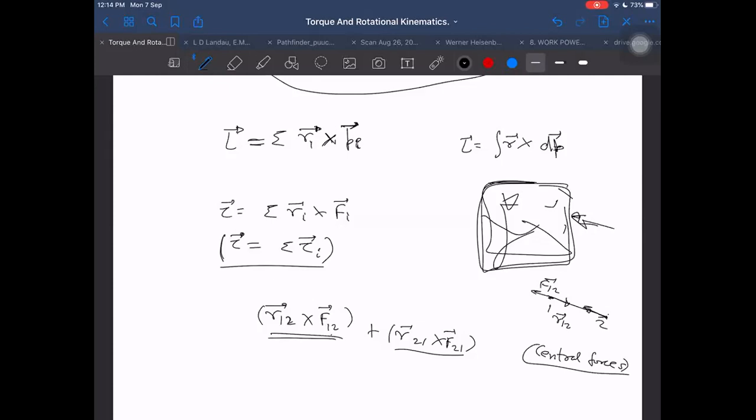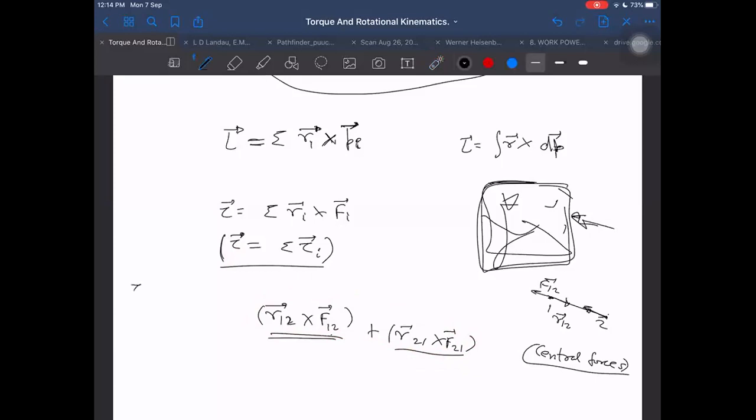Anything which is not clear here, you ask. Yes, sir, clear. Why is it 0? It is 0 because R12 and F12 are parallel to each other, so the cross product will become 0. Similarly, this will also become 0. These are internal torques, because force is applied between 1 and 2, between 2 and 1. So the net internal torque will become 0. So only external torques will remain. Therefore, the net torque acting on a system is just due to the external torques, and internal torques will just get cancelled out.